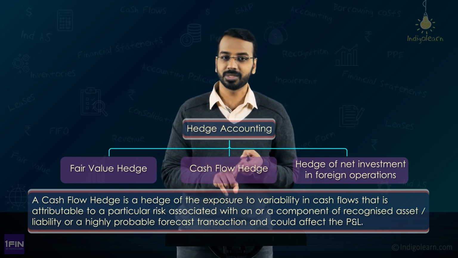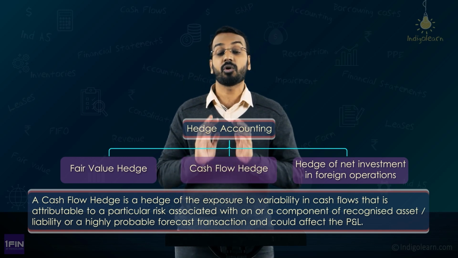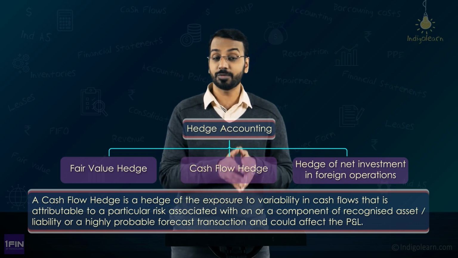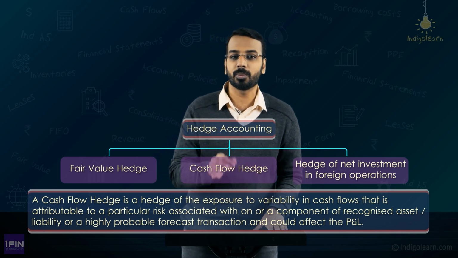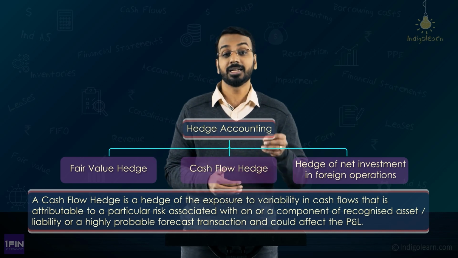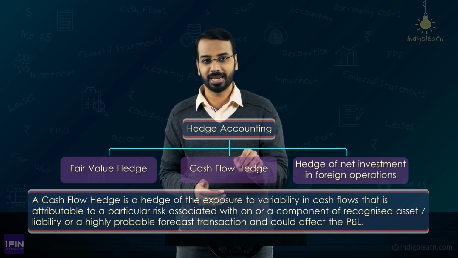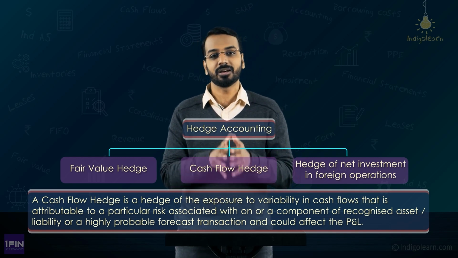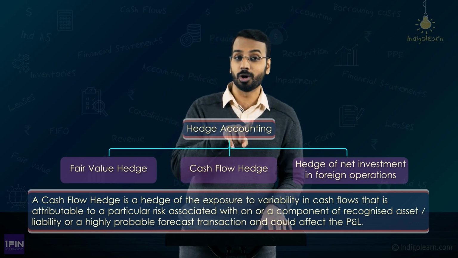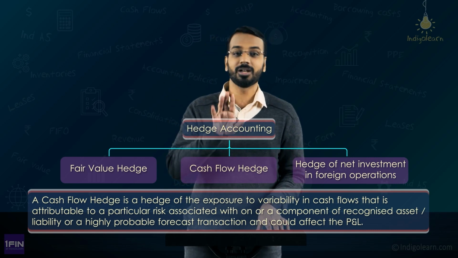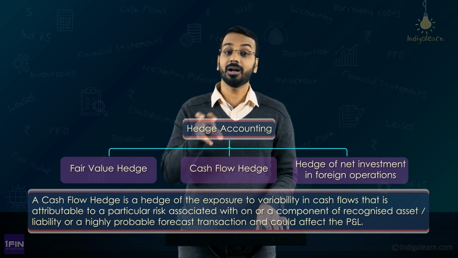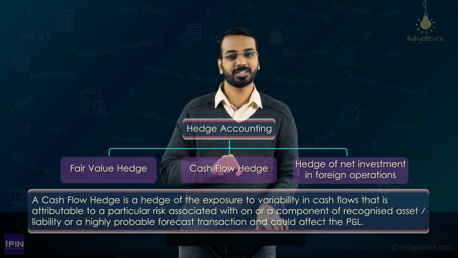Firm commitment is missing here because under a firm commitment you have already committed. Here we are talking about a highly probable forecasted transaction. So if there is an estimation or a forecast that the entity may purchase or may sell, such cases are covered under cash flow hedges. So I gave you the example, right? You have to purchase gold. You have thought of purchasing gold, but there is no firm commitment. So here firm commitment is not covered. Only a highly probable forecasted transaction is covered.